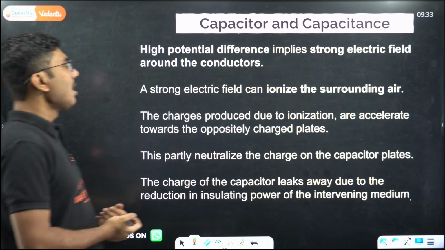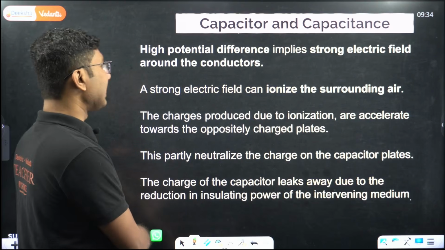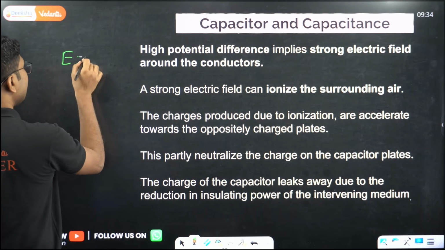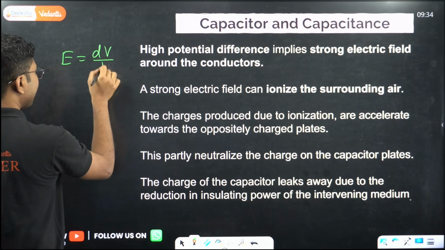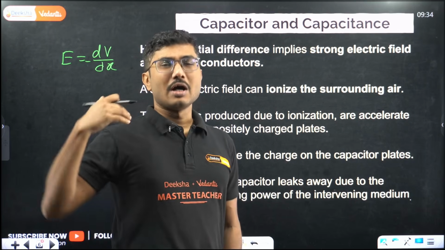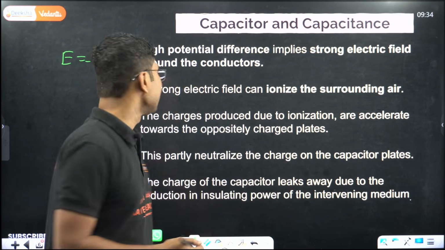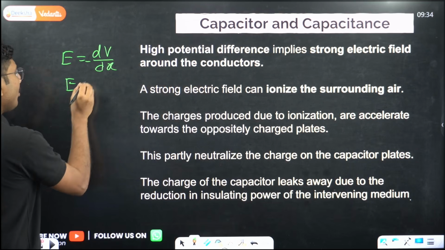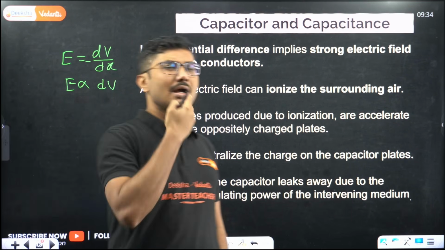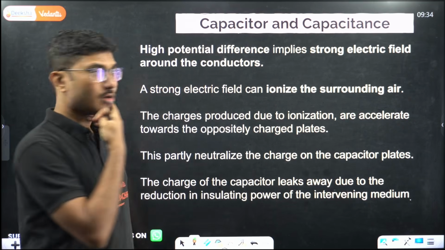Let's move on. A high potential difference implies a strong electric field around the conductor. We know that electric field is basically dV by dx with a negative sign. So if you increase the voltage, the voltage difference is high, that means the electric field will also be high. Electric field is directly proportional to the negative of the potential difference, but if you ignore the sign, you can say that electric field is directly proportional to potential difference.